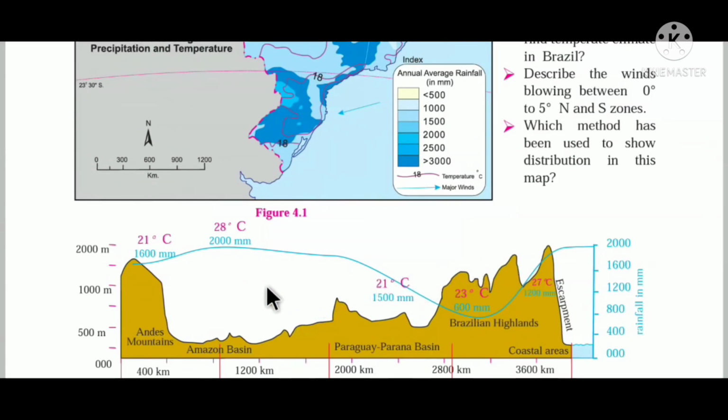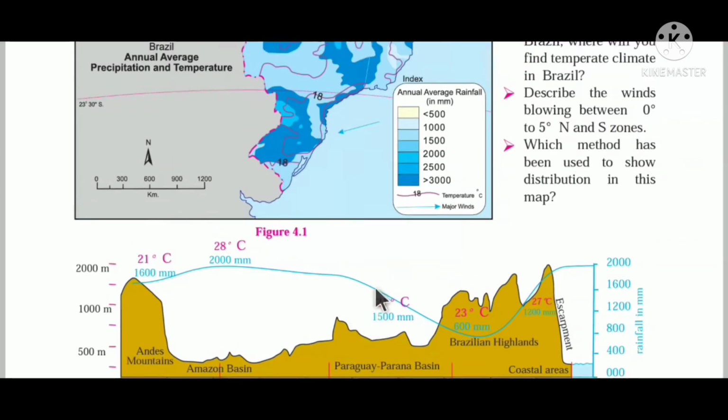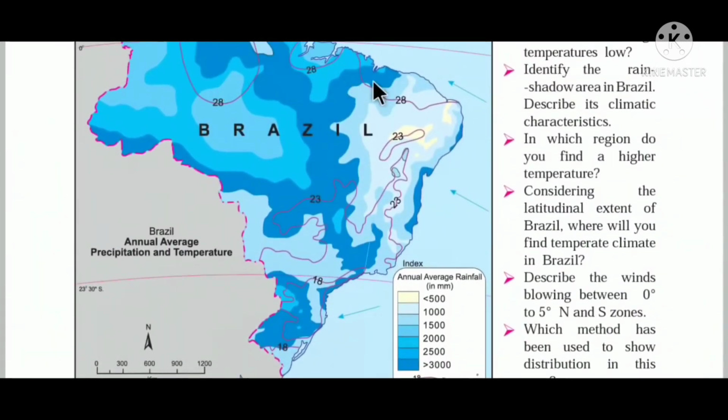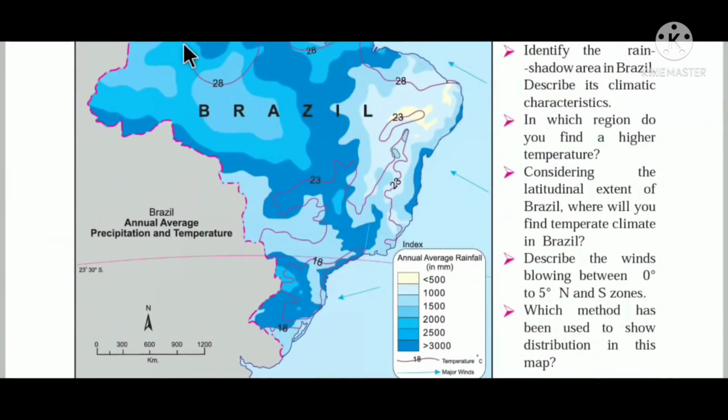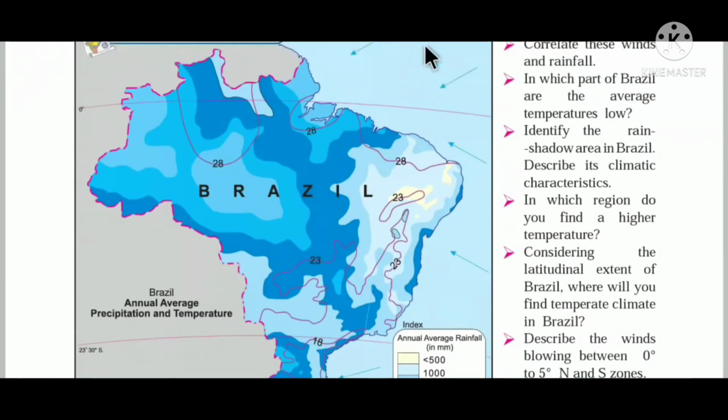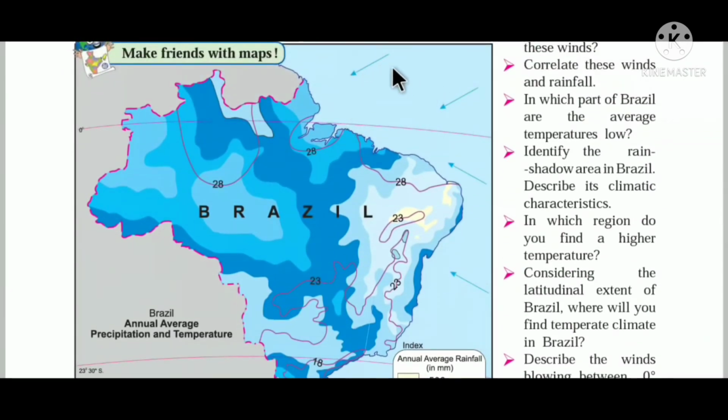Now, as you can see in the picture, children, the Amazon basin is located here, and the escarpment is over here, to the east. Amazon is here, and beyond that there is the Andes mountain. Children, if you see, the northeast monsoon wind does not have any barriers, no escarpment, no mountains.